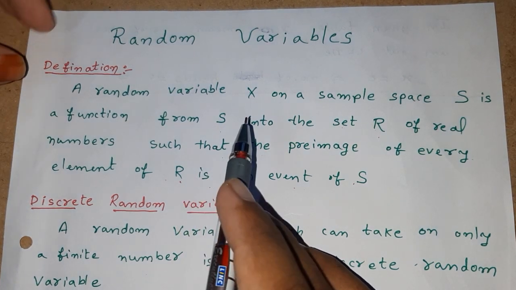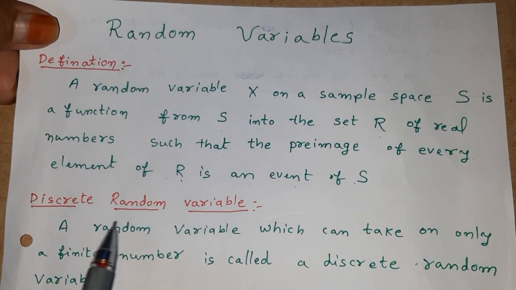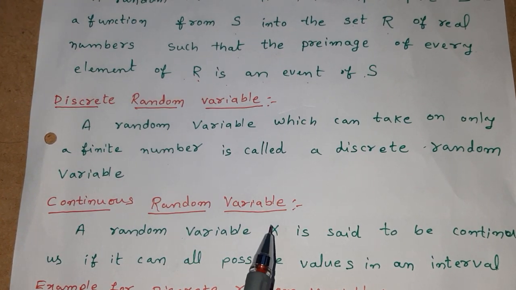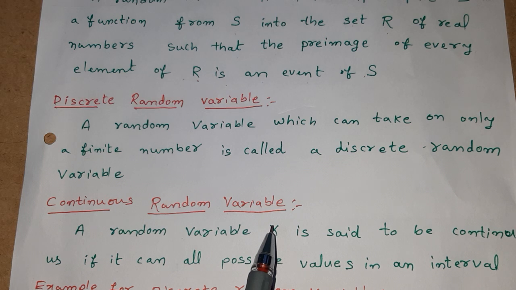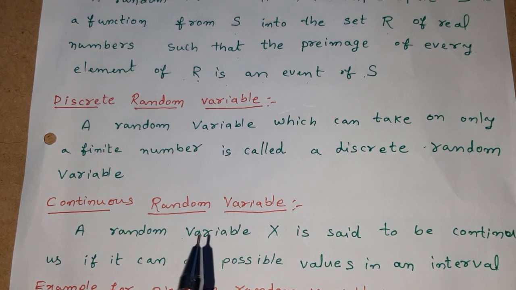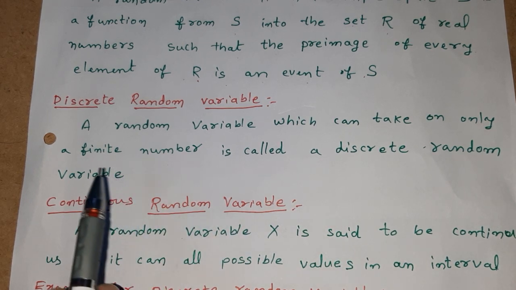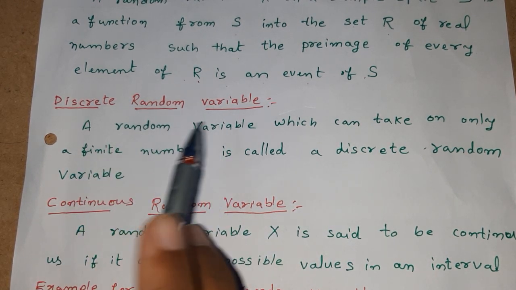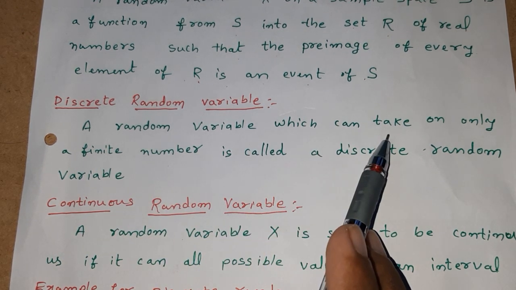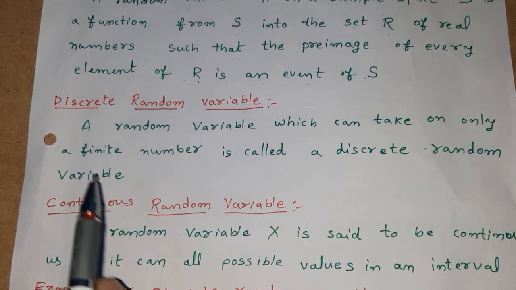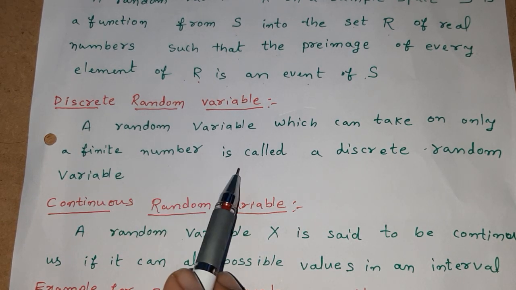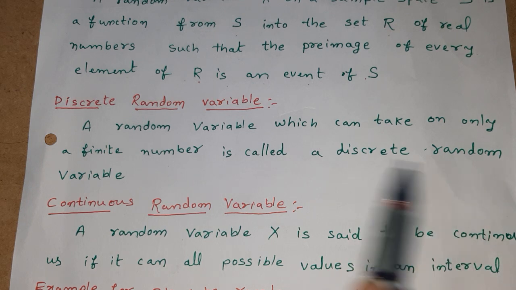Now, discrete random variable and continuous random variable. There are two types of random variables. One of them is the discrete random variable, another one is the continuous random variable. A random variable which can take on only a finite number of values is called a discrete random variable.